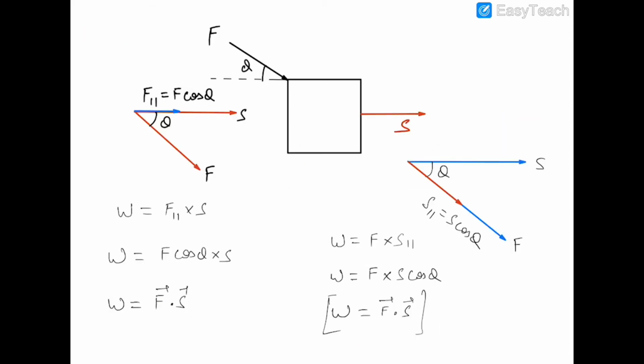Now, this is a block on which this force is being applied at an angle of theta with the horizontal, and due to this force this block has been displaced by a distance of S. But this force is not in the direction of the displacement. Then how can we write the work done?